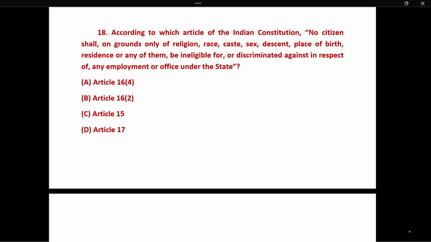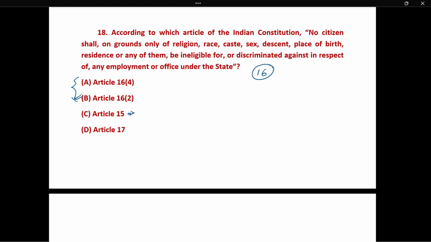That is Article 16, which talks about equal opportunity in public employment. But here two sub-articles are given from Article 16. Then which is the correct answer? Here the correct answer is option B.